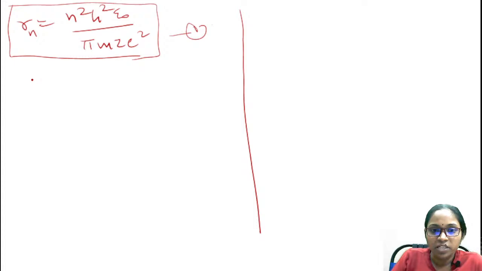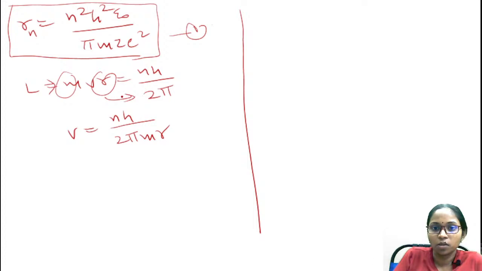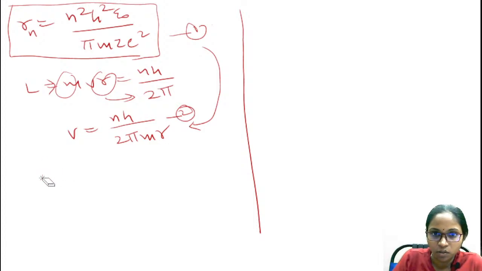This is the radius equation, and how do we find the velocity equation? As we know, L equals mvr, which is equal to nh by 2 pi. From here the velocity is equal to nh by 2 pi mr. I'm bringing this mr to the right hand side. Therefore this velocity is equal to, just substitute the first equation in this equation number 2. I'm taking this as equation number 2.